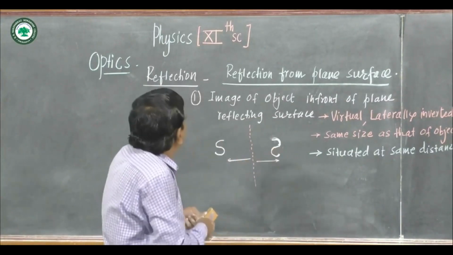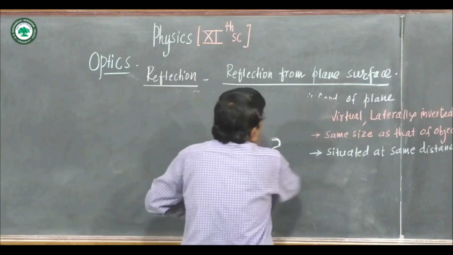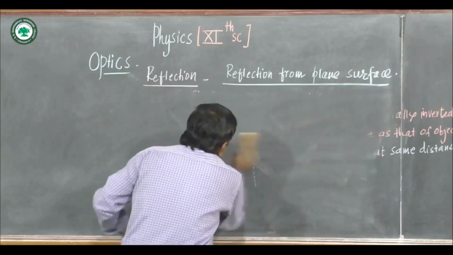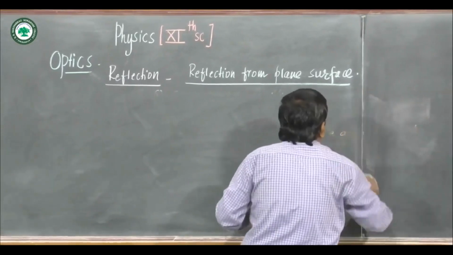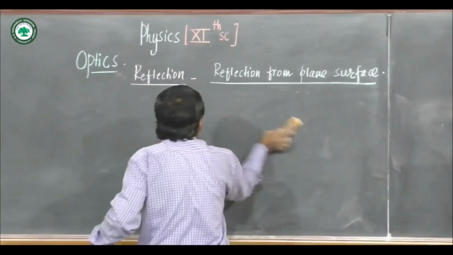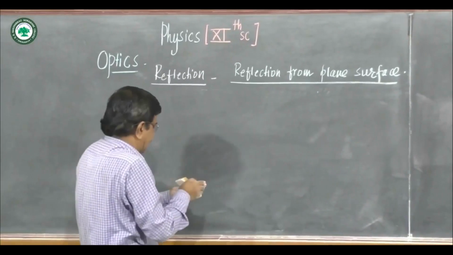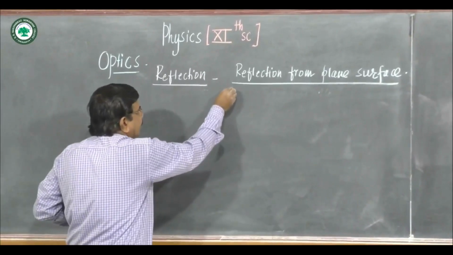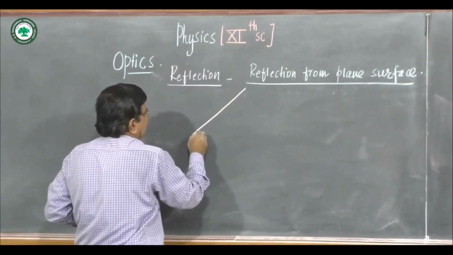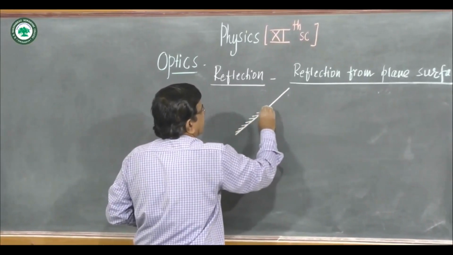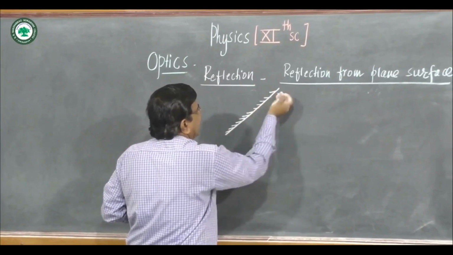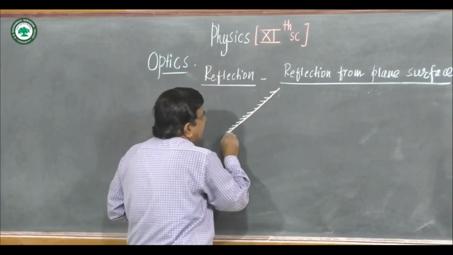Now we see another interesting concept here. If two plane mirrors are inclined to each other at some angle, that is, there is some angle between the mirrors. Suppose this is one mirror, this is the polished surface of the mirror, coated surface, and this one is the reflecting surface, and this is the another mirror.